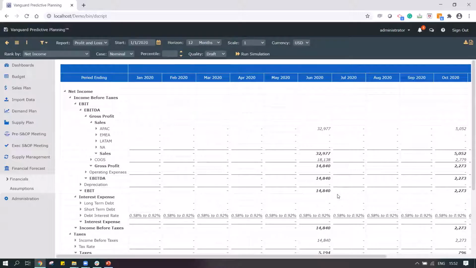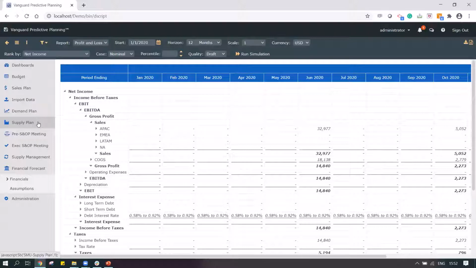This is really critical information because it has direct implication on my financial statement, which would also excite the finance team. They would be keen on looking at how the changes in the demand plan or supply plan would translate to the various projections over here, just by a click of a button. They do not have to sit and create lots and lots of reports to be able to get this information out of the system. So that's a really key feature that we wanted to cover in this session.